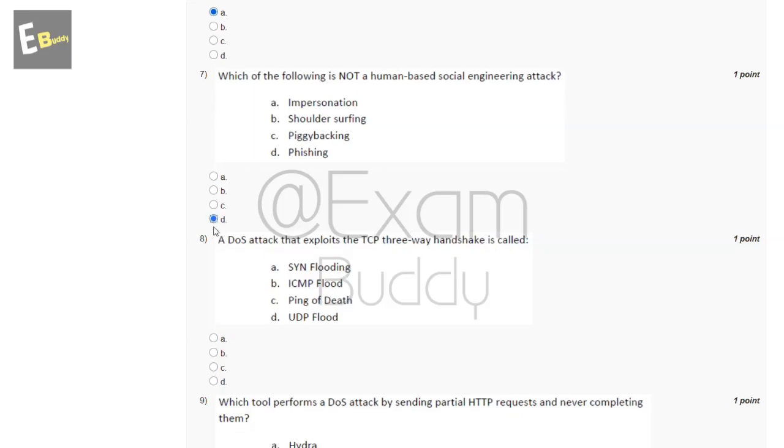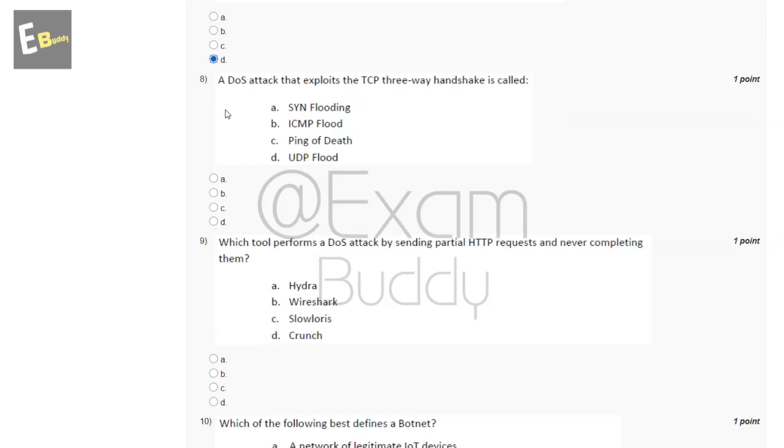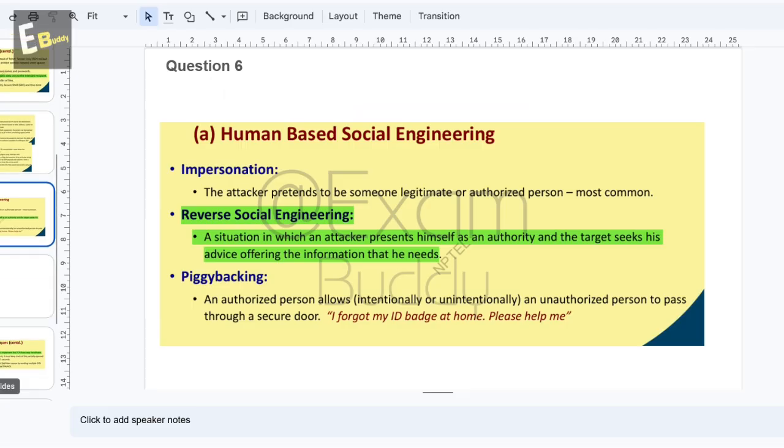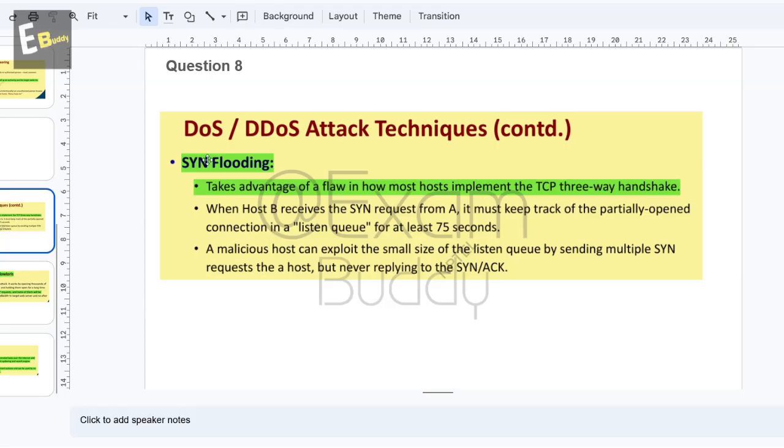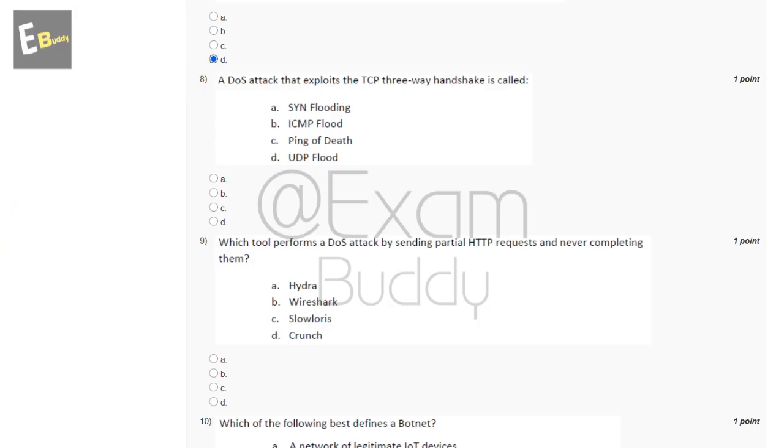Now the eighth question is, a denial of service attack that exploits the TCP three-way handshake is called? And now let's check the answer of our eighth question. DoS, denial of service attack technique: SYN flooding takes advantage of a flaw in how most hosts implement the TCP three-way handshake. So the answer of our eighth question is A.